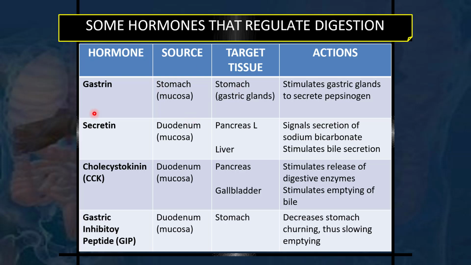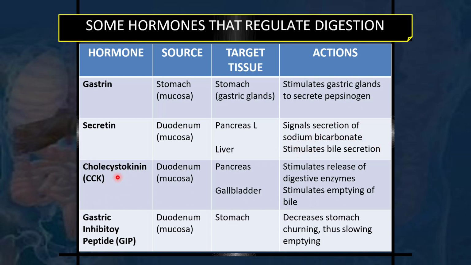There is a gastrin hormone which is secreted by the stomach mucosa, and it acts upon the gastric glands of the stomach, stimulating them to secrete pepsinogen, and this pepsinogen is then converted into pepsin, which is a gastric enzyme. Similarly, secretin is secreted from the duodenal mucosa, and it acts upon the pancreas and liver, giving signals for the secretion of sodium bicarbonate and bile.